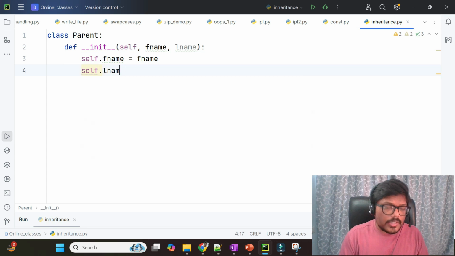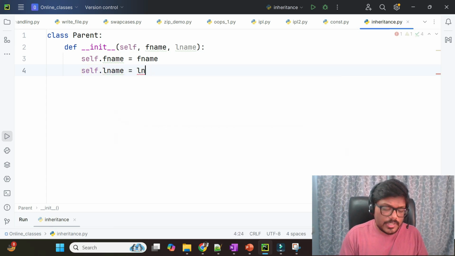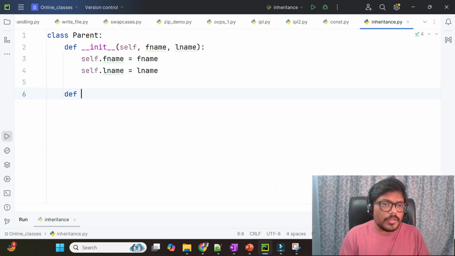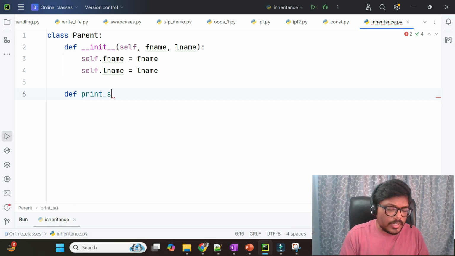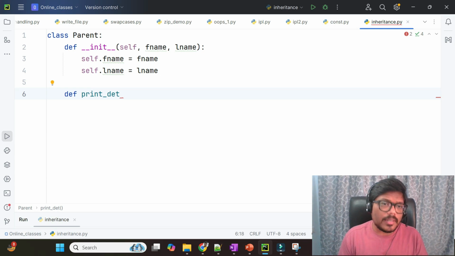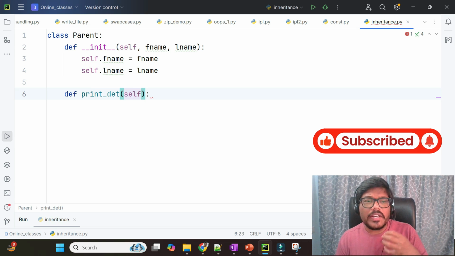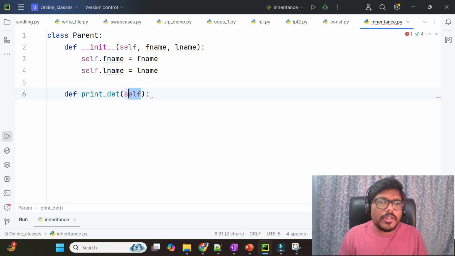I'm done with the initialization now. Now I'll create one method, print details, and I'll print the variables which I have passed to the constructor. By default, any method defined in a class has the default parameter self.